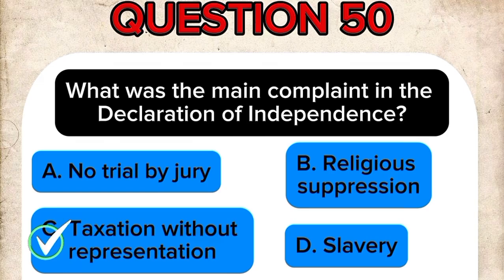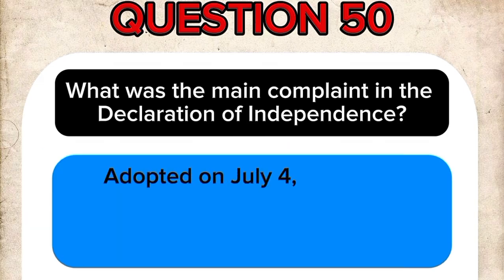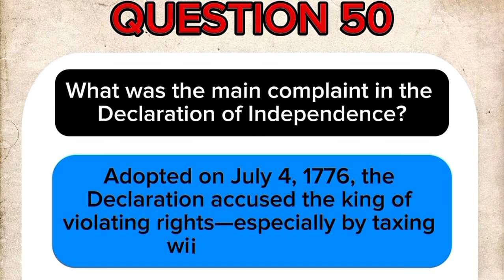The correct answer is C. Taxation without representation. Adopted on July 4, 1776, the Declaration accused the king of violating rights, especially by taxing without consent.